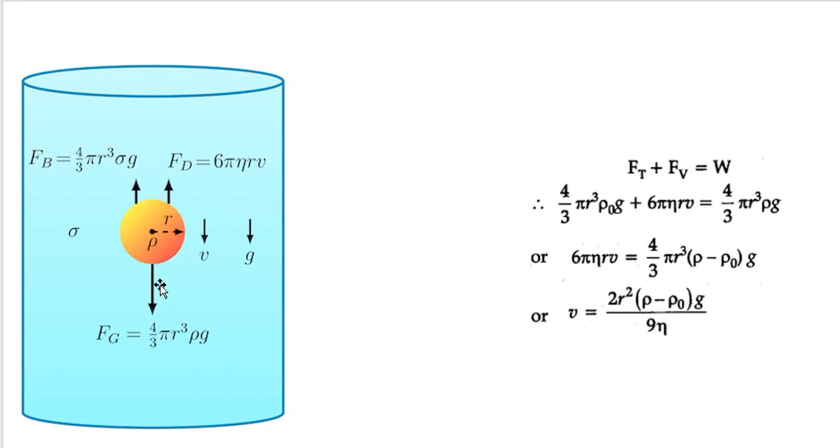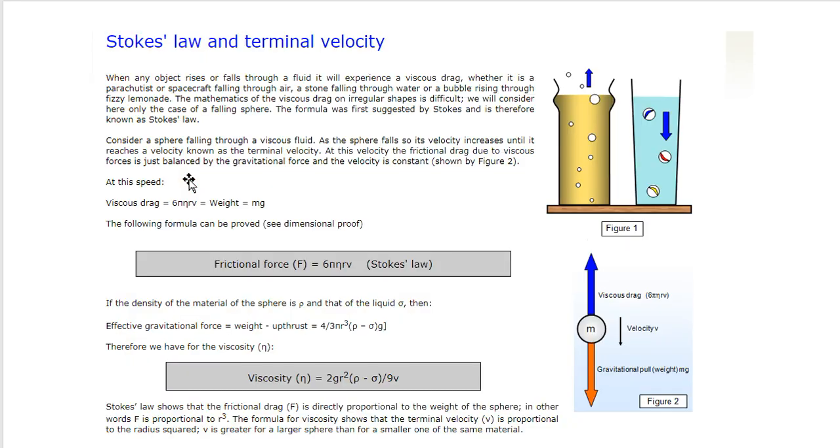This is the force of gravity, and this container is filled with glycerin having density sigma. Due to the presence of glycerin there will be upthrust, and this is the upthrust, 4 by 3 pi r cube sigma into g, and 4 by 3 pi r cube rho into g is the weight. So all the three forces are derived here.